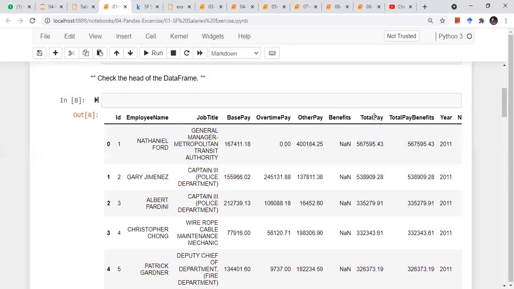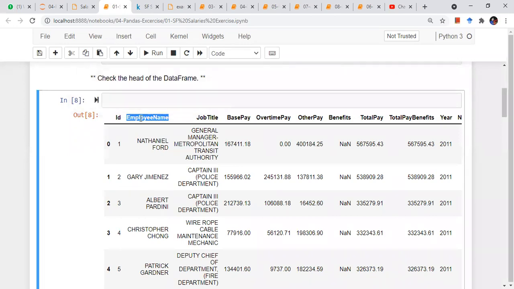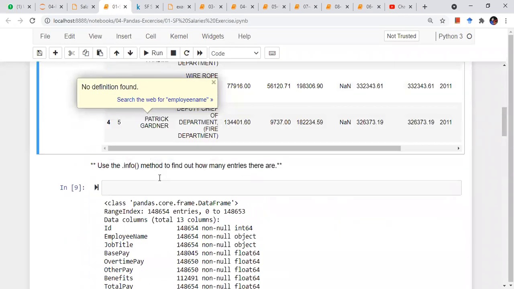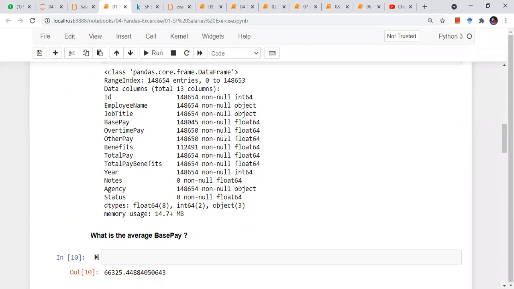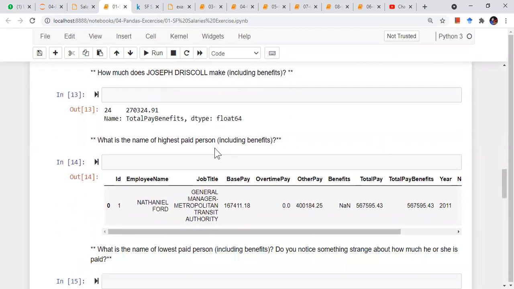So if I see total pay benefits, what is the total pay benefits of a person whose employee name is equal to Joseph Driscoll? This you have to write programmatically. We have seen all that in this introduction to Python, introduction to pandas.